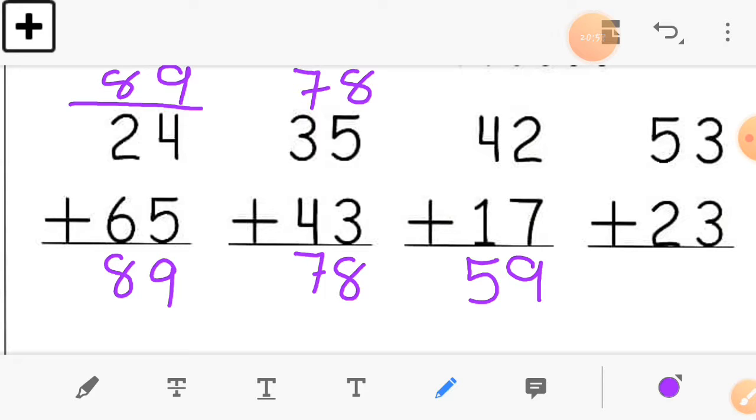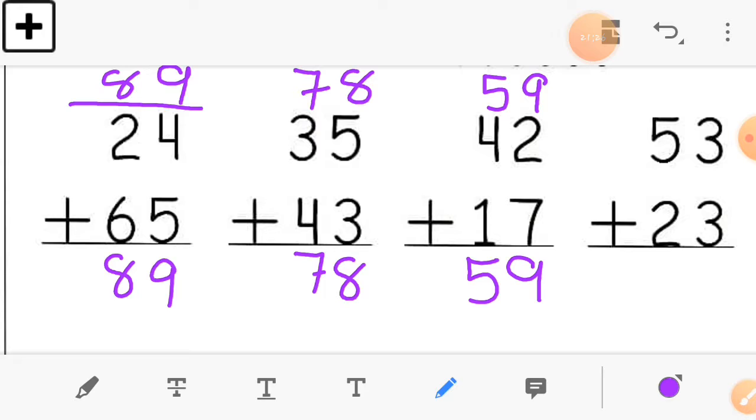Let's check for the answer number 2. So 7 plus 2, we are adding upside, so we take 7 first. 7 plus 2 is equal to 9. So I write 9 here. You also write into your book this. And in the tens column 1 plus 4 is equal to 5. So here you can see we get the same answer again, 59 and 59 on both sides. So I hope your doubt is clear here. There is nothing hard in this.